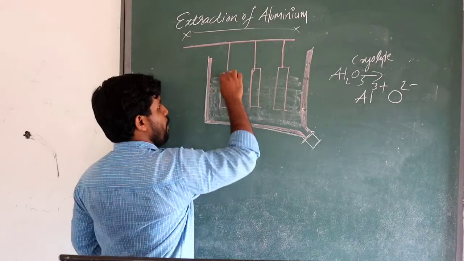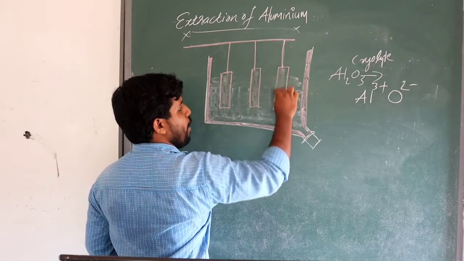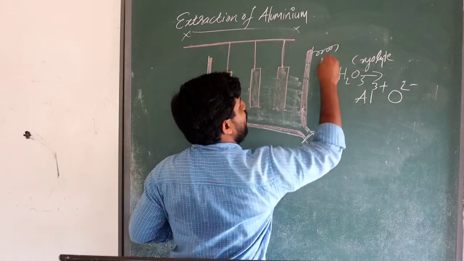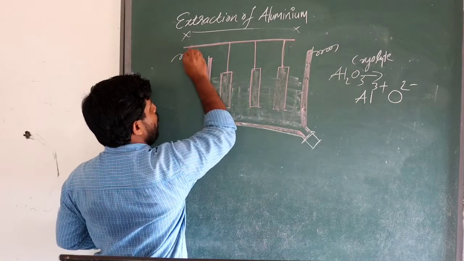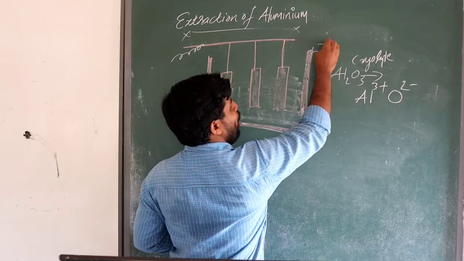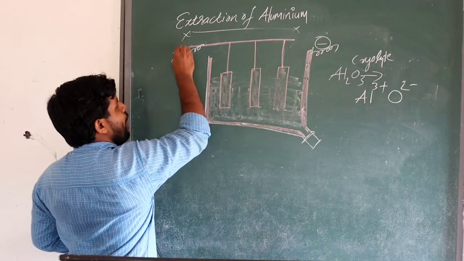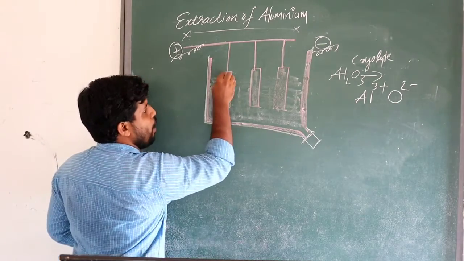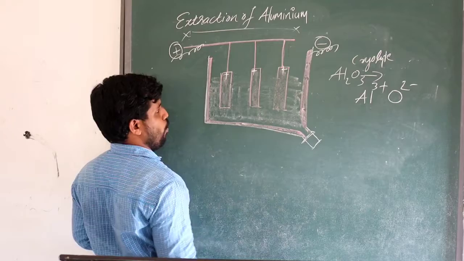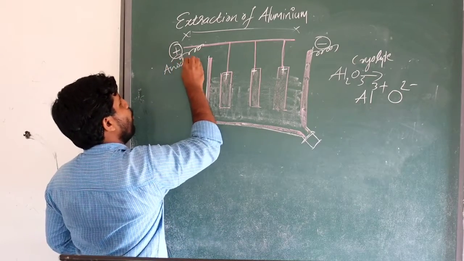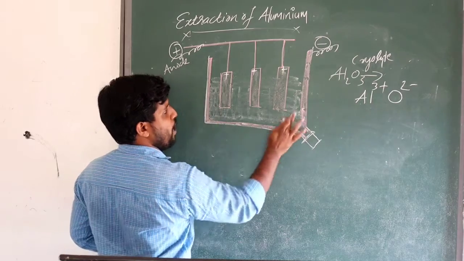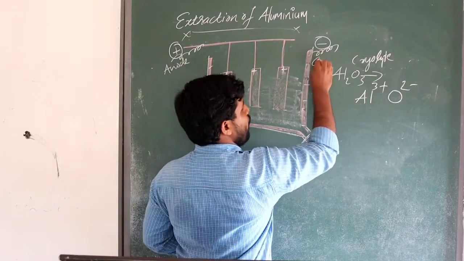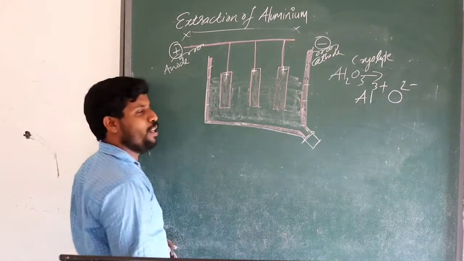That means these are what? Carbon rods. 3 carbon rods are there. Then the battery is connected with the carbon lining and the carbon rods. The negative terminal of the battery is connected to the carbon lining and the positive terminal to the carbon rods. So the carbon rods are the positive electrode, and positive electrodes are known as what? Anode. And this carbon lining, this entire portion, is the negative electrode. Negative electrodes are known as what? Cathode.